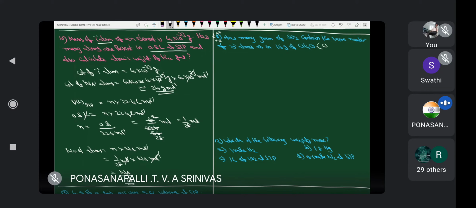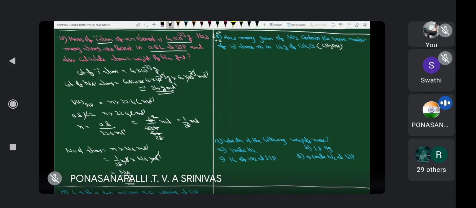If you have any doubt, you can write it down like this, CH3OH. Now this is CH4O. Therefore, that methyl alcohol has some oxygen atoms. In order to contain the same number of oxygen atoms, what should be the weight of sulfur dioxide? Because in sulfur dioxide also oxygen atoms are there.